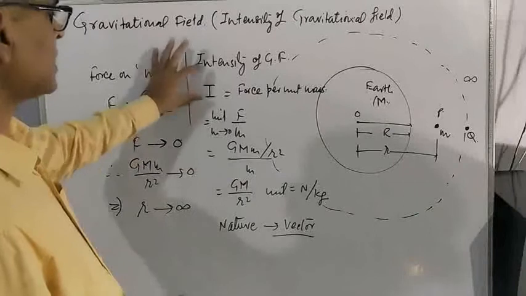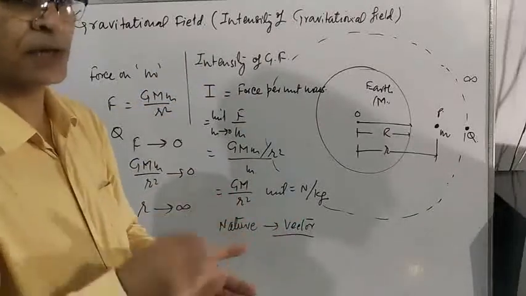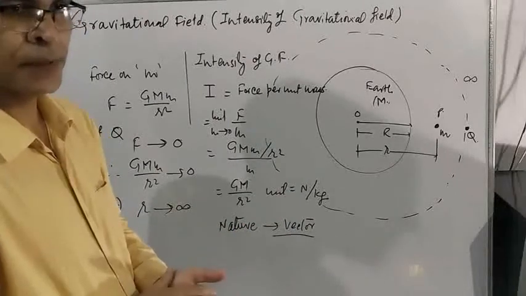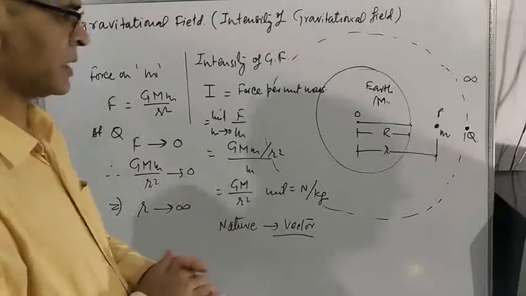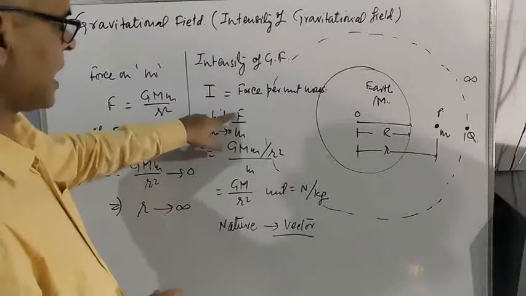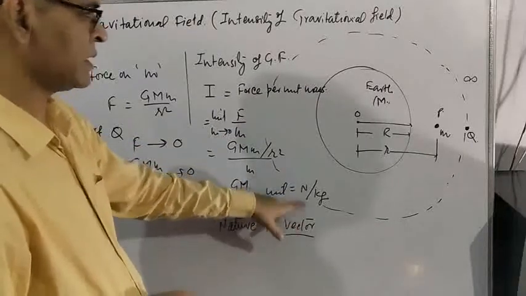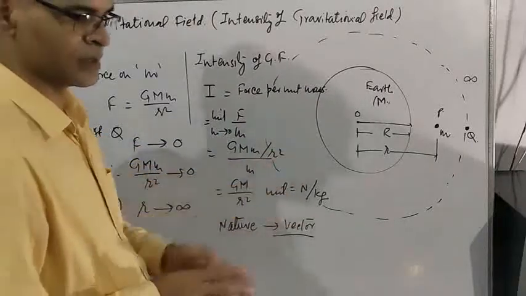Very clearly, intensity is nothing but force per unit mass, meaning it is a type of force which is acting on unit mass. Obviously it is a vector quantity and the unit will be Newton per kg. F in Newton, m in kg, so it is Newton per kg and it is a quantity of vector nature.